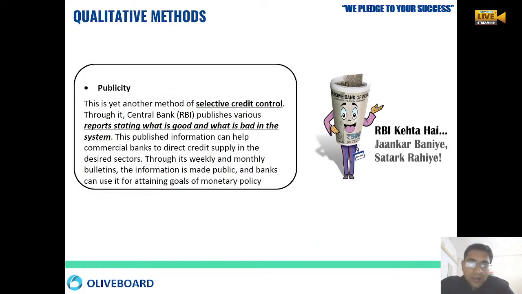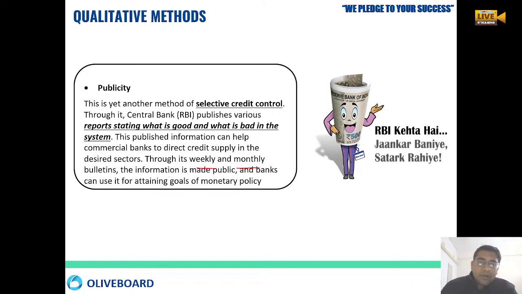Then comes publicity. RBI keeps on giving various types of publicity. Okay, RBI always says जानकार बनिए, सतर्क भी रहिए, right? So this is also one of the very important selective credit control methods. RBI keeps on saying what is a good way of working, what is a bad way of a system. This is how RBI keeps on discussing in their various weekly, monthly bulletins.